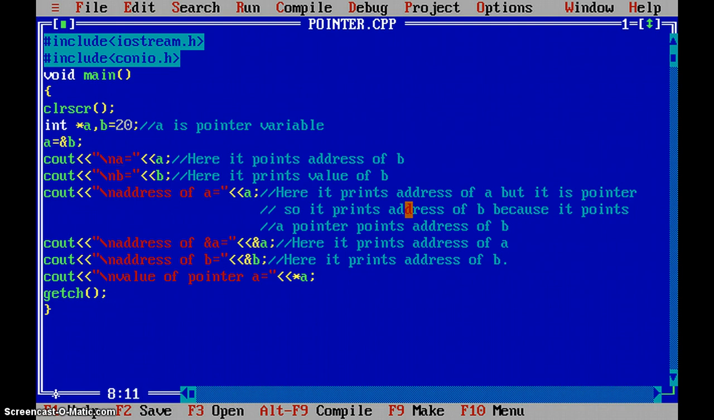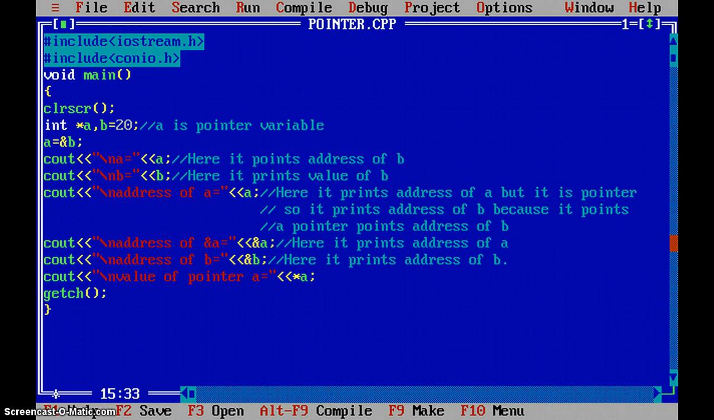So here in the output, cout A prints the address of B, and here it prints the value of B. When only A is given, it prints the address held by A. Since A is a pointer, it prints the address of B, because A is equal to ampersand B, as you have declared it. Here ampersand A prints the address of A, and here it prints the address of B.